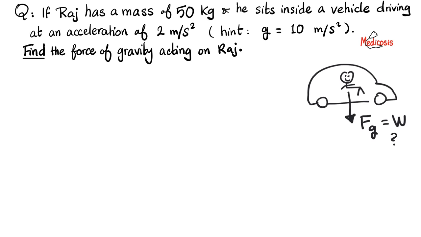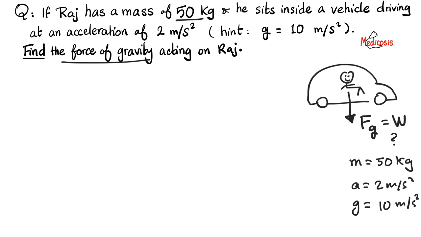But what do I know? I know the mass of Raj, which is 50 kilograms. I know that the vehicle is accelerating at 2 meters per second squared, and I know that the acceleration caused by gravity is 10 meters per second squared. I want the force of gravity, therefore which equation should I use? This equation: F sub g, which is weight, equals mass multiplied by g, which is acceleration caused by gravity.